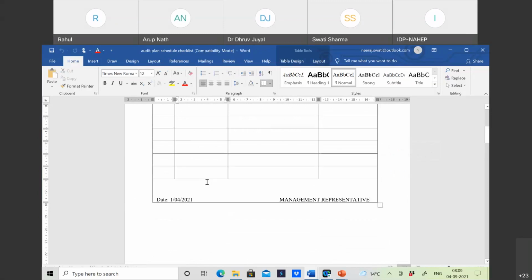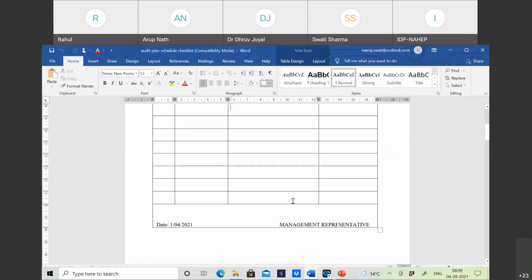This must be dated and signed. जब भी ये yearly plan बना है, it must be dated and it must be signed by somebody. Here management representative is mentioned as a post of the client organization, whatever post it is, or audit program manager can come here.